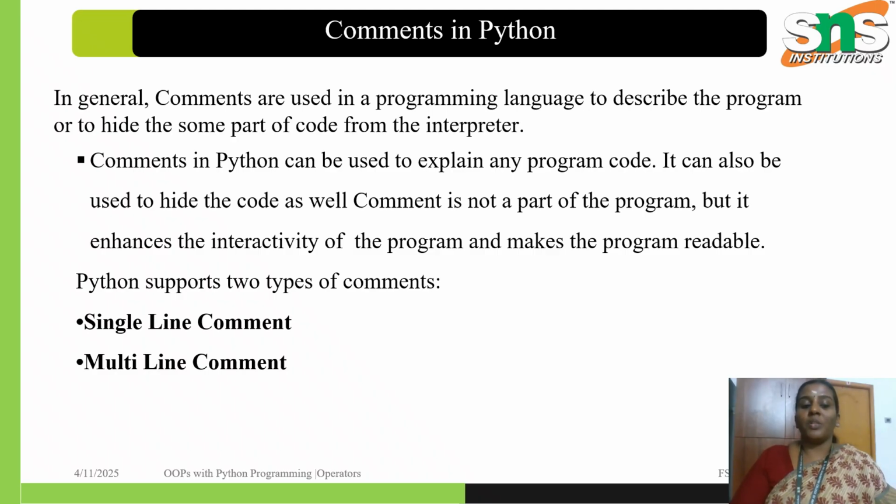But Python supports single line comments and also multiple line comments, where Python comments serve as documentation within a code and also play a crucial role in making programs more understandable. They can be used to describe the purpose of a function, clarify a complex algorithm, or temporarily disable code during testing and debugging.